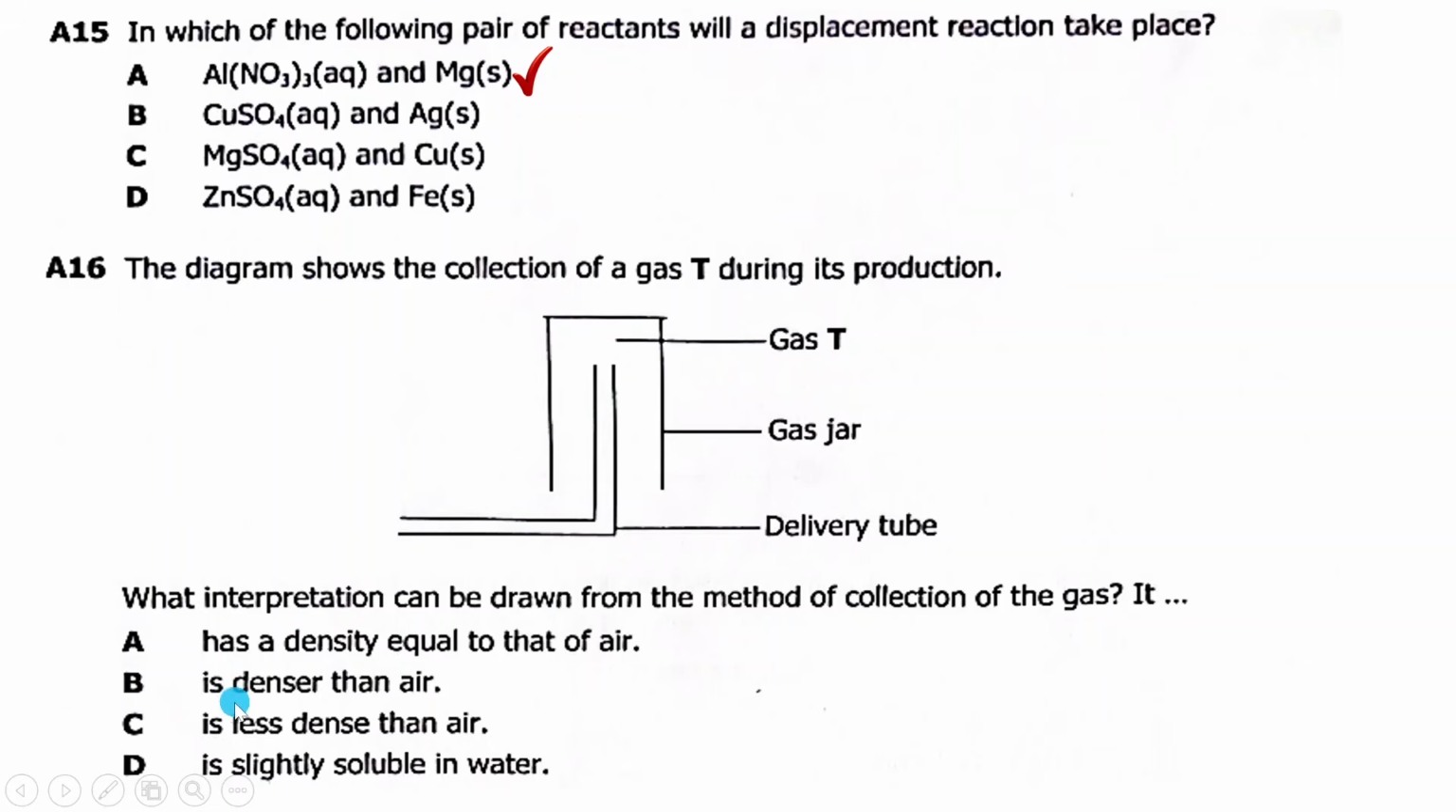B says it is denser than air. If that gas is denser than air, it can't go up. Then C says it is less dense than air. Yes, that's why it is able to go up. So the answer is actually C. Then they're saying D is slightly soluble in water.